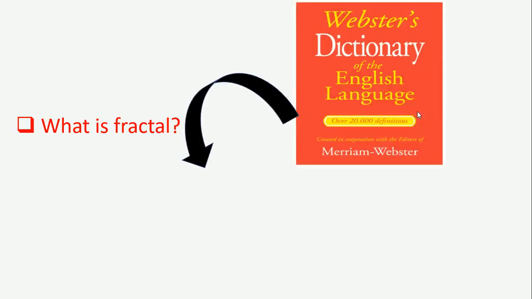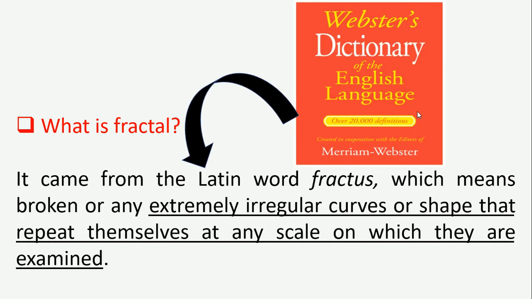Now we are coming to the fractal. What is a fractal? If you see the dictionary, it came from the Latin word fractus, which means broken, or any extremely irregular curves or shapes that repeat themselves at any scale on which they are examined. Okay, now let's calculate the fractal dimension.